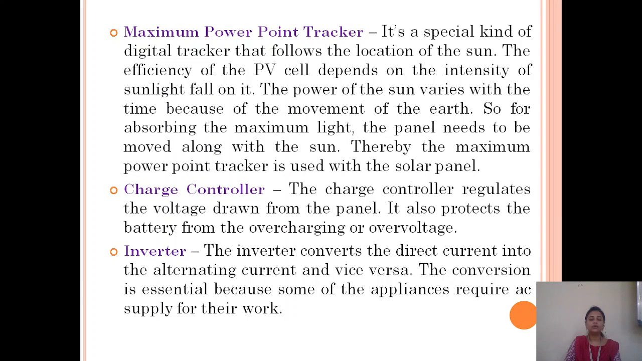Charge controller. The charge controller regulates the voltage from the panel. It also protects the battery from overcharging or overvoltage. Inverter. The inverter converts the DC or direct current into alternating or AC current, or vice versa. The conversion is essential because some appliances require an AC supply for their work and some appliances require a DC supply. Therefore, we are using an inverter.